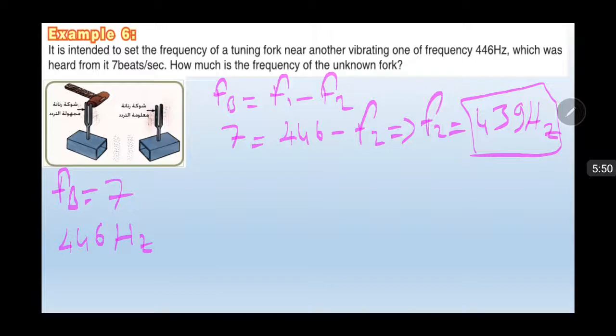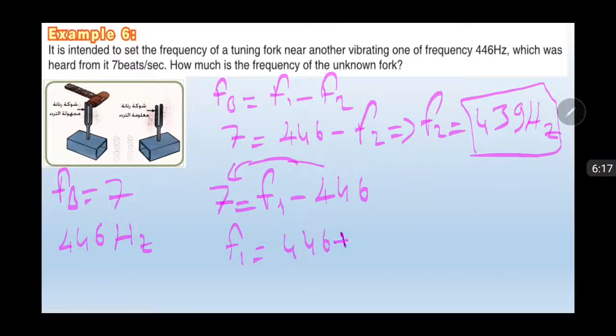But if 446 Hertz is F2, I would write the same equation, 7 equals F1 minus 446. F1 equals, this is minus, when we send it to the other side it will be positive, 446 plus 7 equals 453 Hertz. F1.